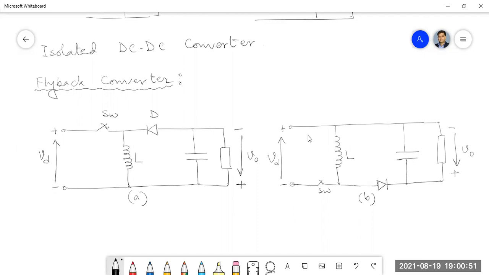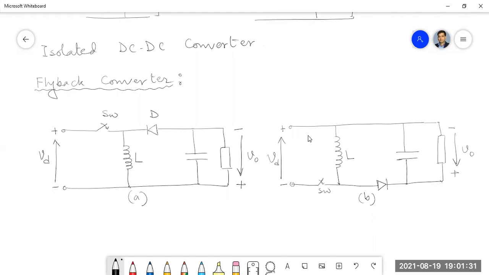Sir, because during the open period in circuit A, the current direction is from P to N. Sir, I think it's the same. So sorry, sir, opposite is same. Okay, so you are right. I think your confusion is very genuine. That is, when the switch is on, the current through the inductor is opposite,